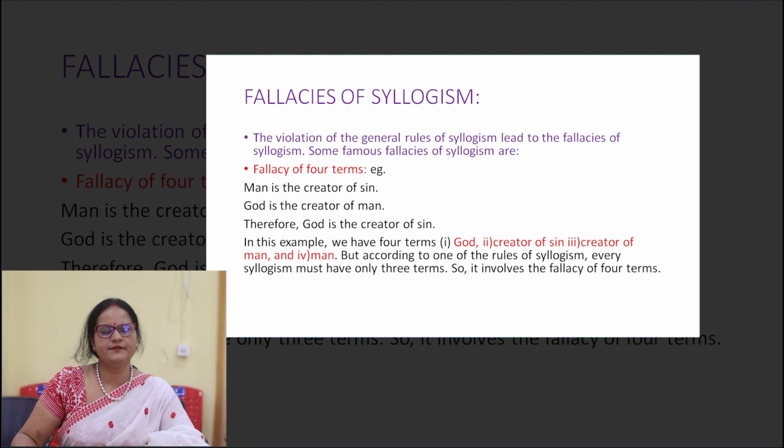Now, the fallacies of syllogism. Already we have discussed the 10 general rules of syllogism. The violation of the general rules of syllogism leads to the fallacies of syllogism. Some famous fallacies of syllogism are the fallacy of four terms. For example, man is the creator of sin, God is the creator of man, therefore God is the creator of sin. In this example, we have four terms, that is God, creator of sin, creator of man, and man. But according to one of the rules of syllogism, every syllogism must have only three terms. So it involves the fallacy of four terms.